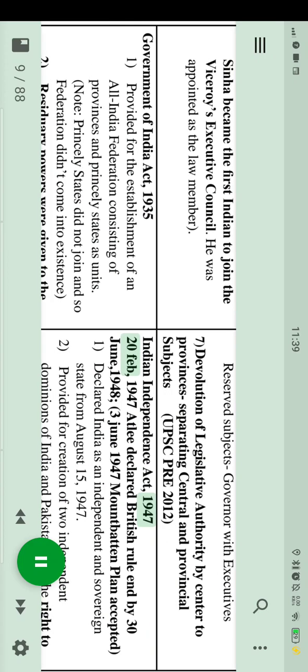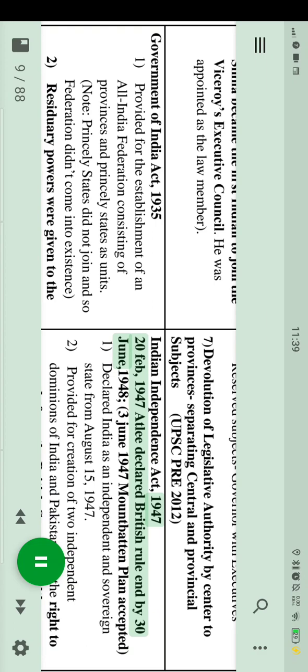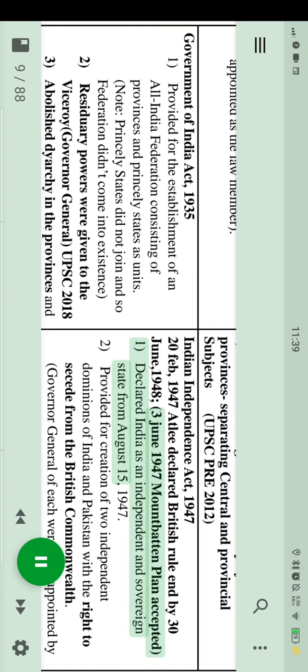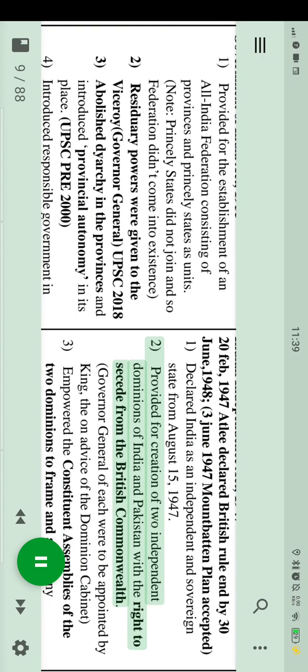Indian Independence Act, 1947. On the 20th of February 1947 Attlee declared British rule would end by the 30th of June, 1948. On the 3rd of June 1947 Mountbatten Plan accepted. 1. Declared India as an independent and sovereign state from August 15, 1947. 2. Provided for creation of two independent dominions of India and Pakistan with the right to secede from the British Commonwealth.